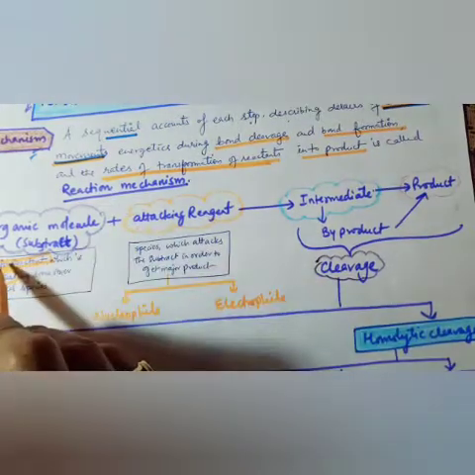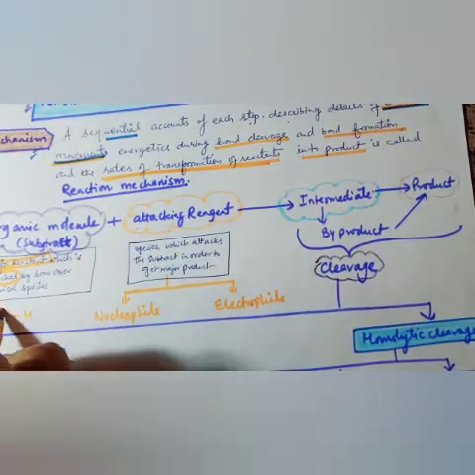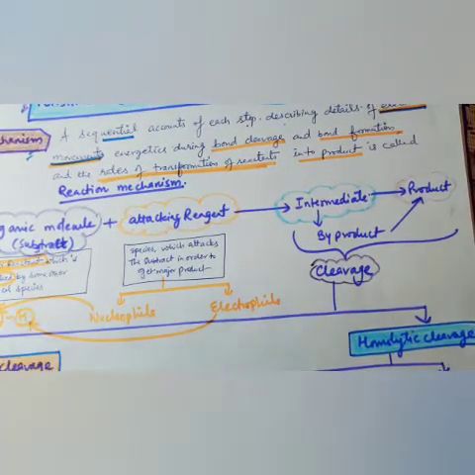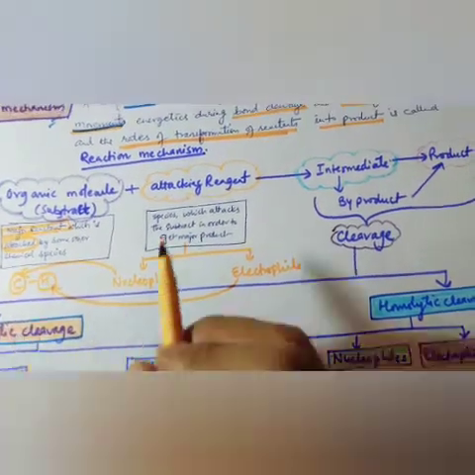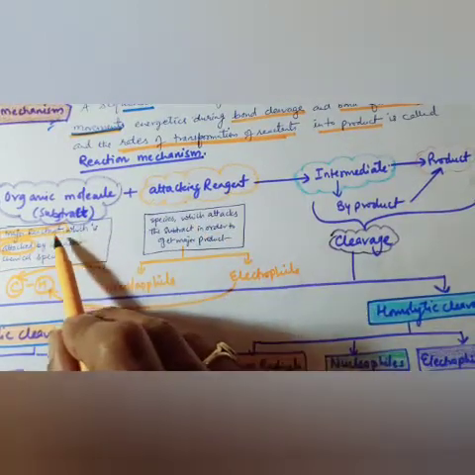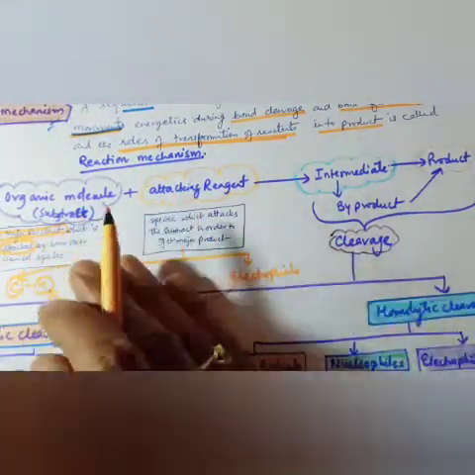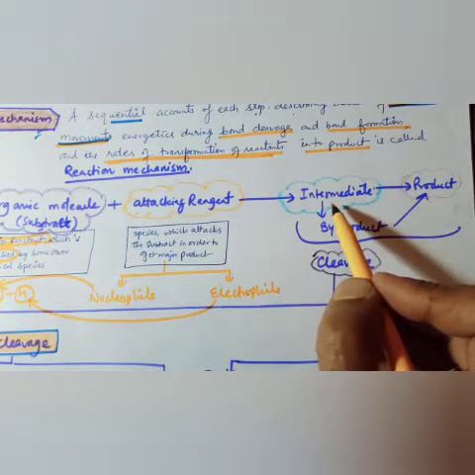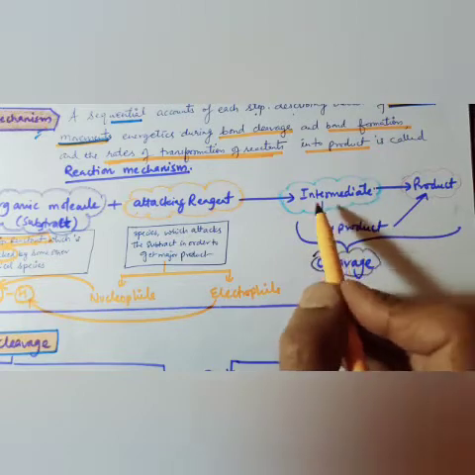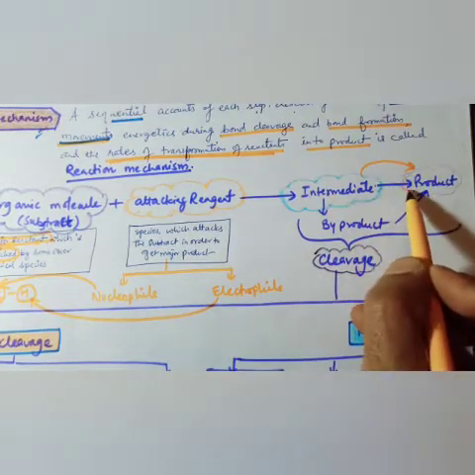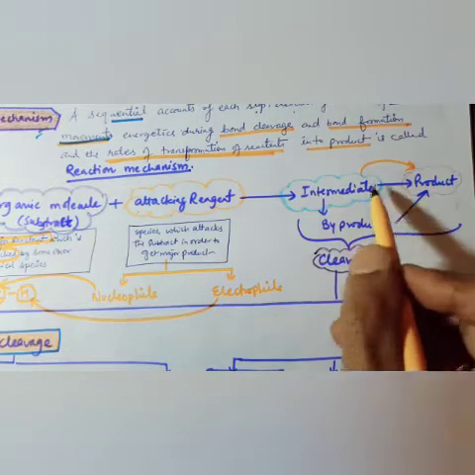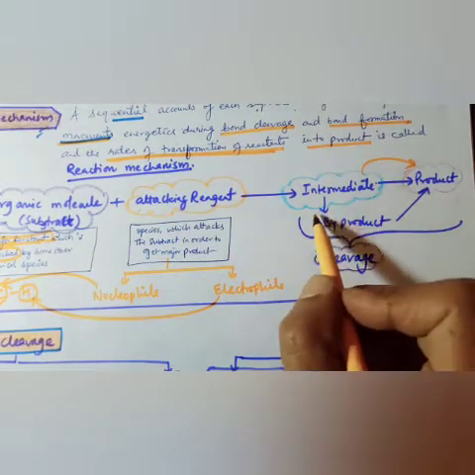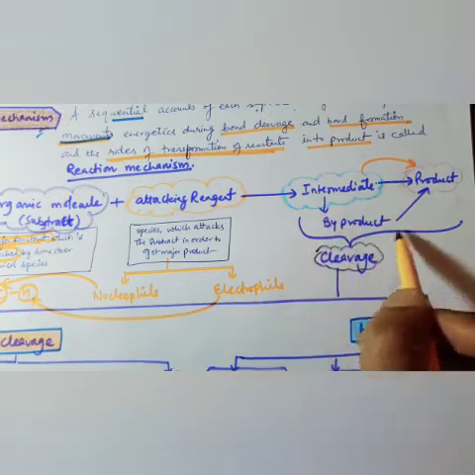Nucleophile will attack directly on the nucleus. What is the nucleus in a hydrocarbon? That is carbon. Nucleophile will attack on carbon. Electrophile will attack on electrons, hydrogen. This is the difference. After the attacking reagent, the organic molecule will change its property and form an intermediate in between. Intermediate is the mediator that will give us an idea whether the product is going to be formed directly or by a byproduct. In case of direct product, we will get the result. In case of byproduct, we will get some other product, then it will come to the product.